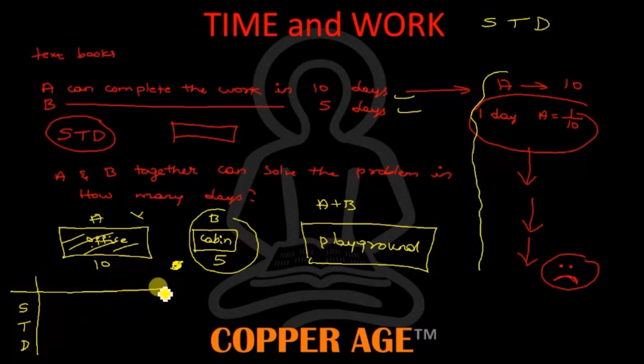The problem they have given: A can complete a work in 10 days. See, time, he'll work in 10 days. Then B, he works in 5 days. But I have to put both of these in one particular field in which I can compare them. So I want to put them in a big field. This big field is nothing but the LCM of these two. If I take the LCM of 10 and 5, 5 twos are 10, 5 ones are 5. So LCM is equal to 10. So commonly I'll put them to work in this playground, which is 10.